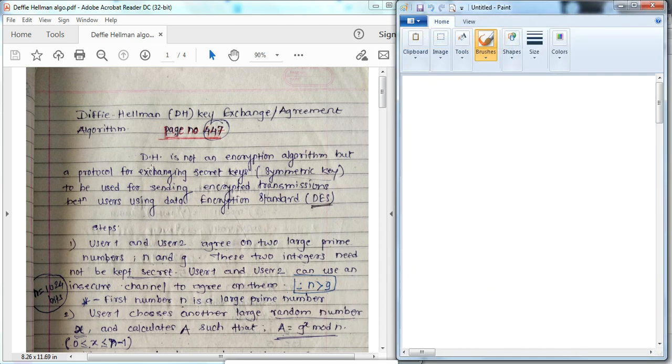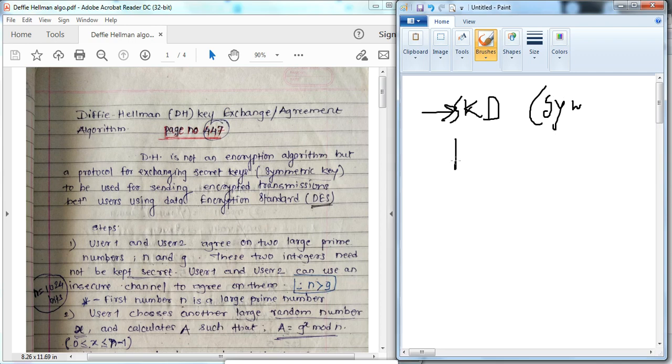Now, Diffie-Hellman is not an encryption algorithm, right? It is used for symmetric key distribution, a protocol for exchanging the secret key, to be used for sending an encrypted transmission between the users using the Data Encryption Standard.